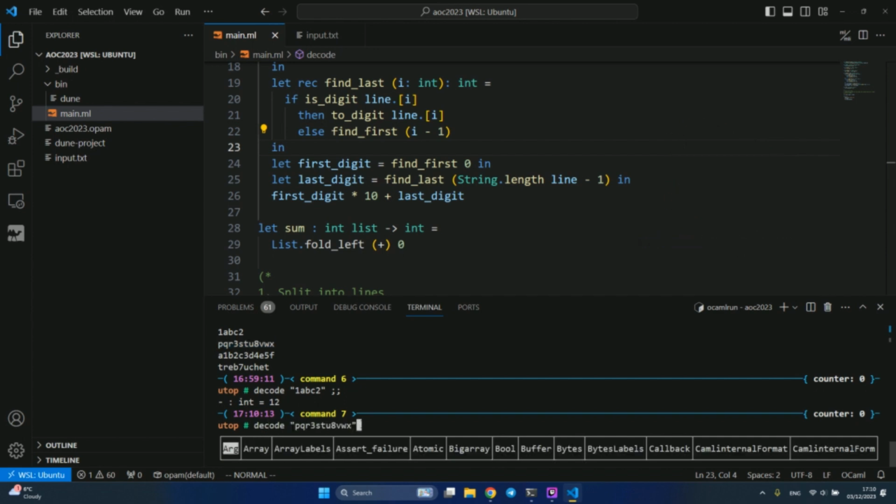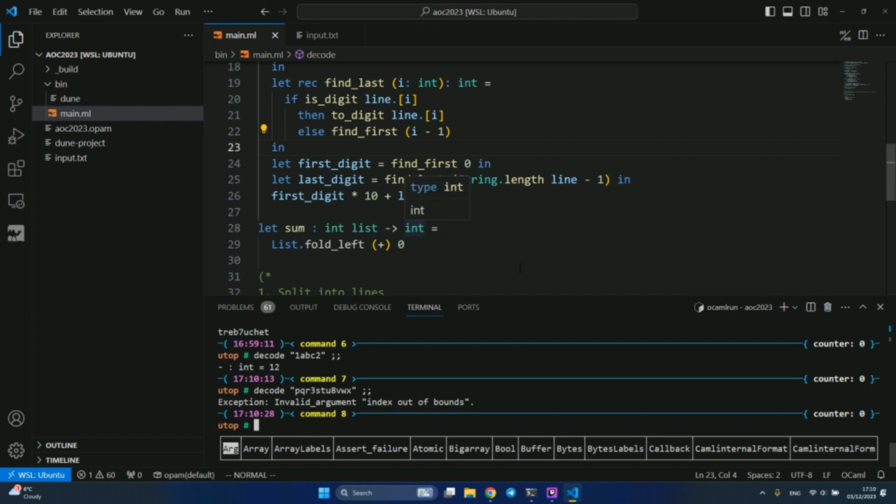Here we should get 38. Index out of bounds. Interesting. So here it doesn't work. Really mysterious. What's happening? It worked in the first.